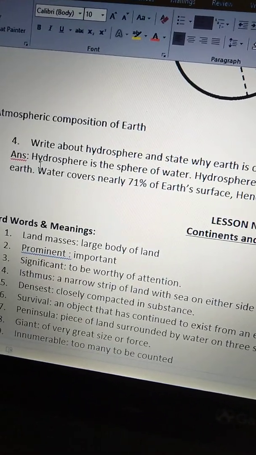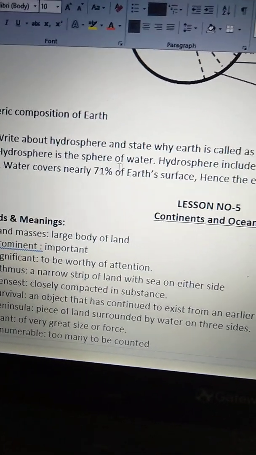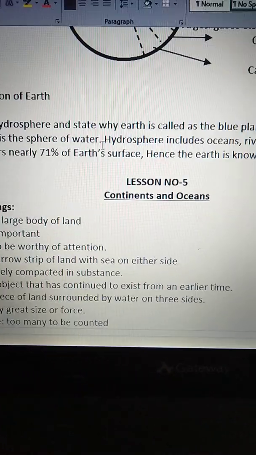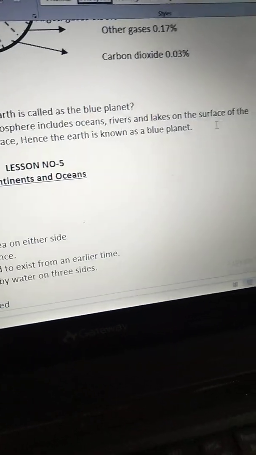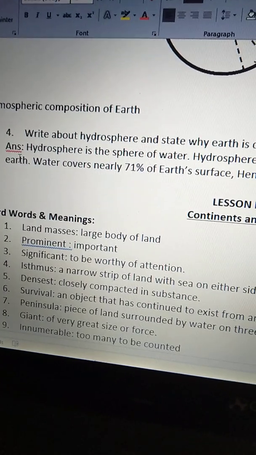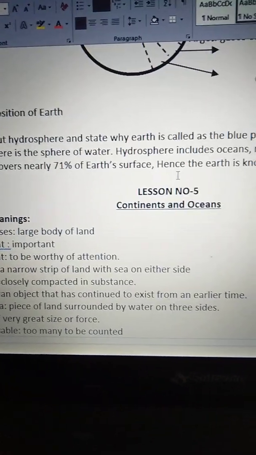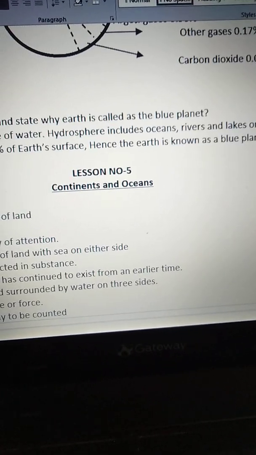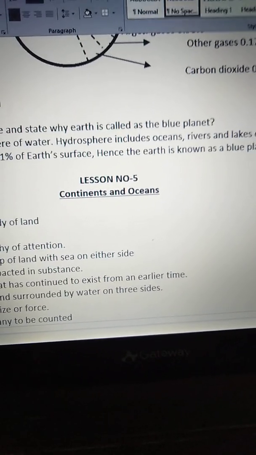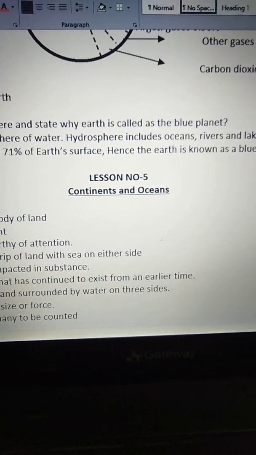Hydrosphere is the sphere of water. Hydrosphere includes oceans, rivers and lakes on the surface of the earth. Water covers nearly 71% of Earth's surface, hence the Earth is known as the blue planet. 71% of Earth's surface is covered with water, and for that reason the Earth is also known as the blue planet.